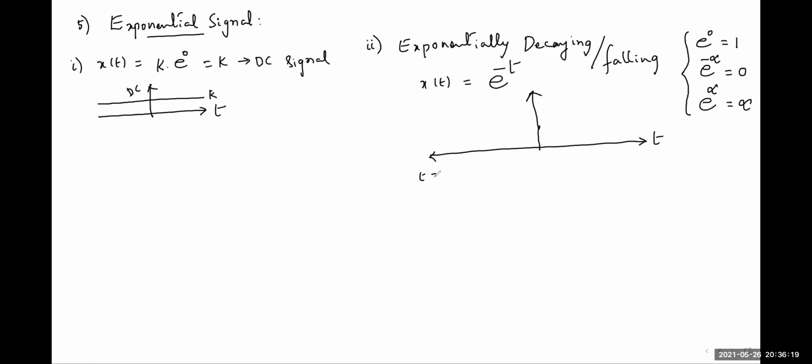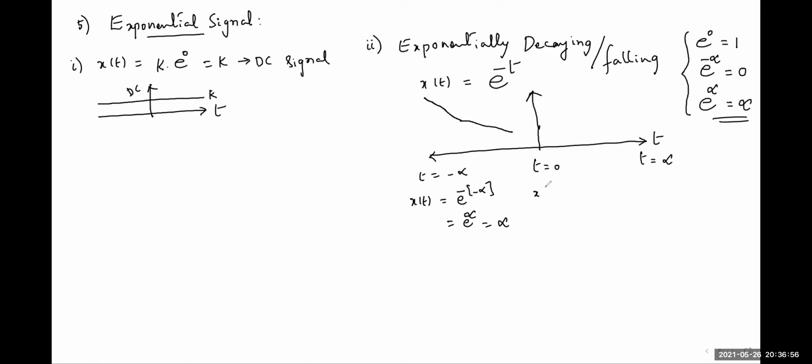Here t is running from minus infinity to plus infinity. If t is equal to minus infinity, what is the x of t value? It is e to the power of minus infinity, that is e to the power of plus infinity, which is equal to infinity. So the amplitude starts from infinity on the left hand side, and it is exponentially decaying.